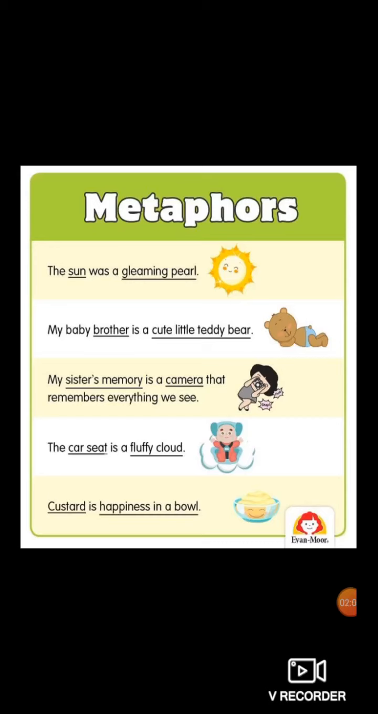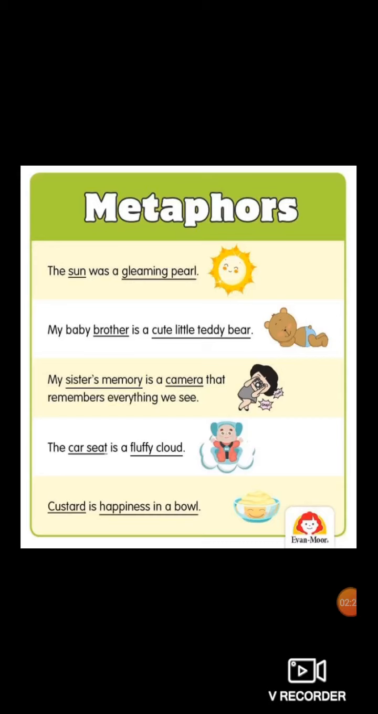Whereas in metaphor, is, was, were, are, these types of words are used to compare two different things. In metaphor, indirect comparison is there, whereas in simile, direct comparison is done.